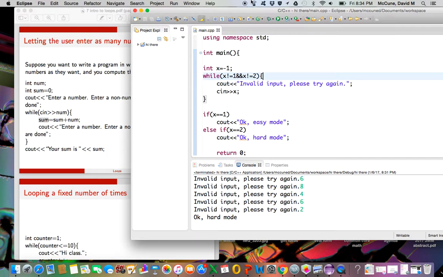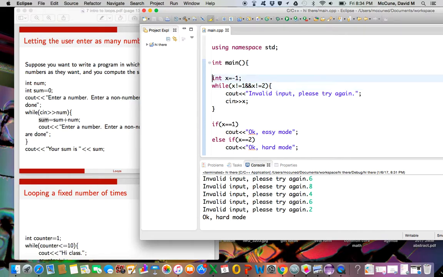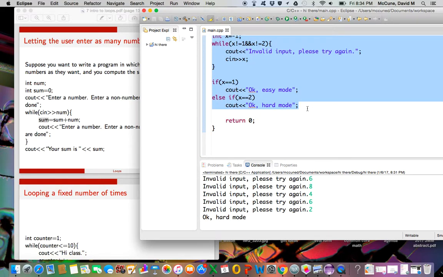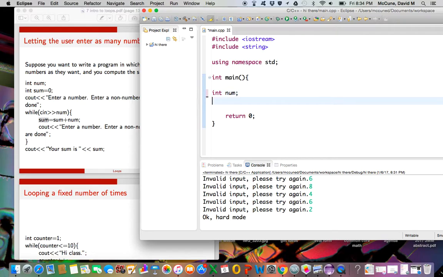So let's put that code here. Clear all of this out. It's num. Well, sum I'm saying is 0. Let me skip the prompt for time. So as long as I'm entering an integer, sum is sum plus num.